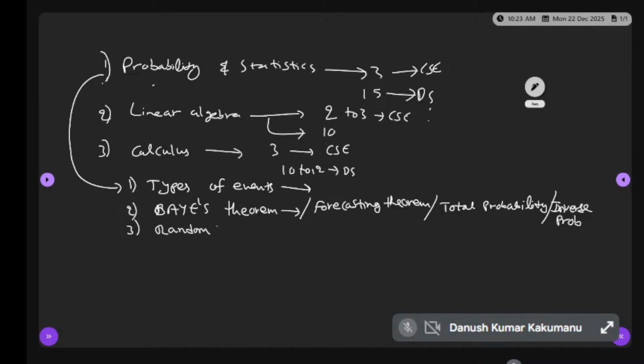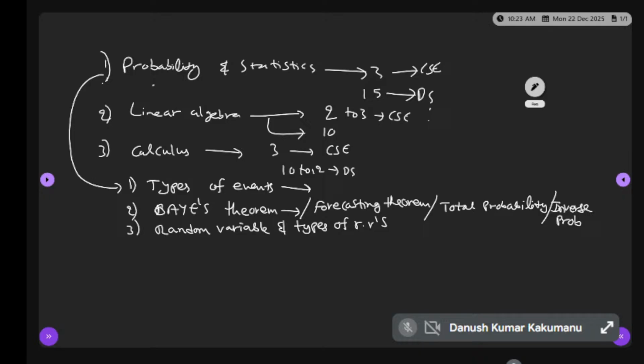random variable, and types of random variables. Wherever you find the notation RV, RV stands for random variables.